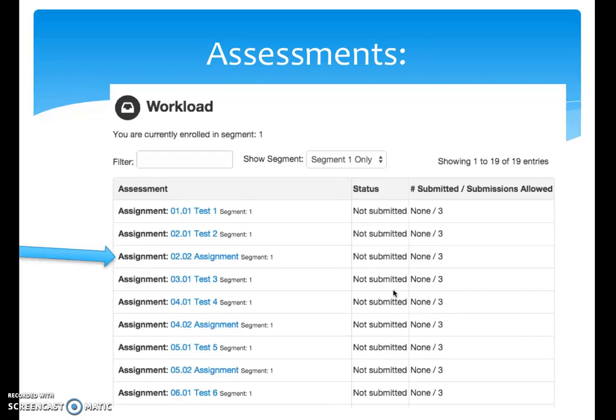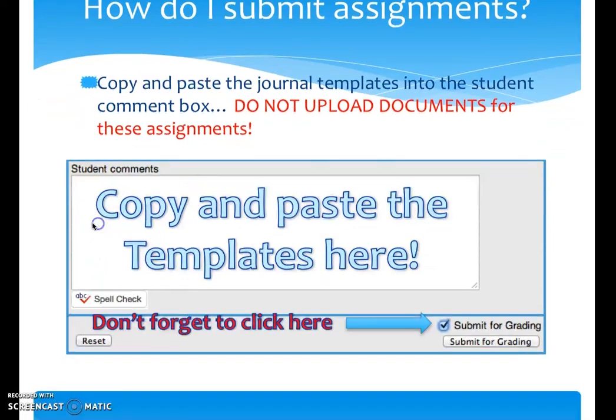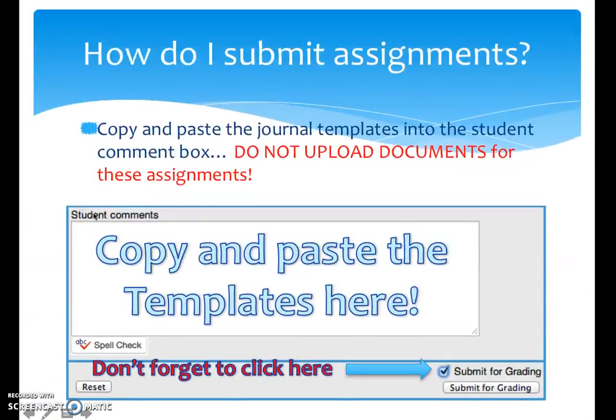When you click on that assessment button, you will see a list similar to this. It'll have all of the assignments you have to complete. And you're going to click on the name of the assignment that you're submitting. And when you click that, you will see something similar to this. You'll probably have to scroll down a bit, sorry about that, and see the student comment box. This is where you are going to copy and paste your template with your answers into that box.